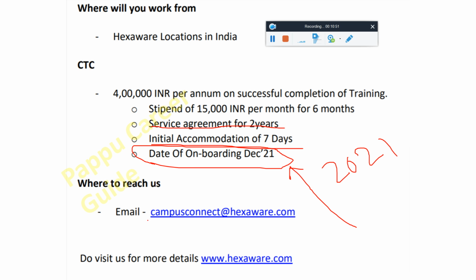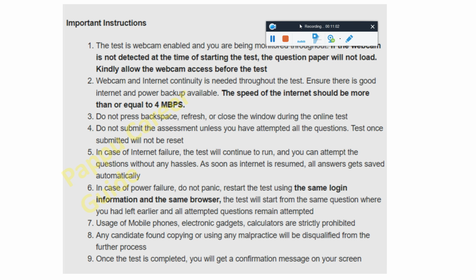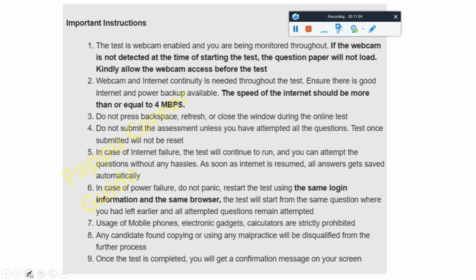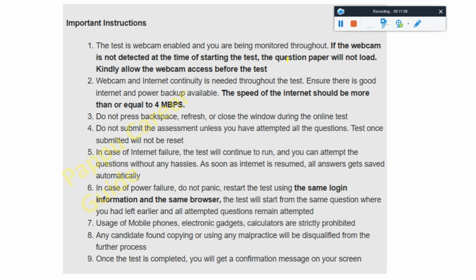Okay, so keep this email ID in your mind and just remember this: campusconnect@hexaware.com. If you still have any doubt, just email to them. Here you can see important instructions, friend. Please go through the important instructions very carefully so that you can know each and every step easily.